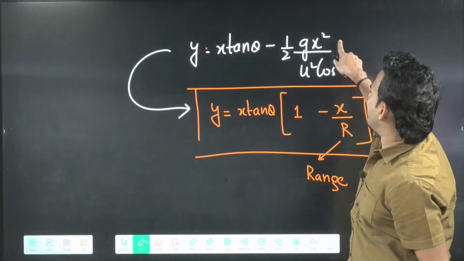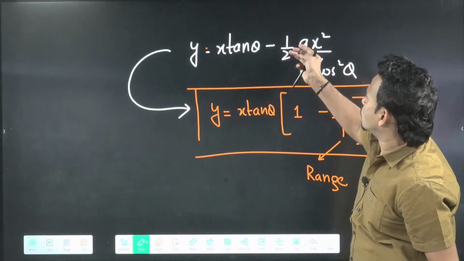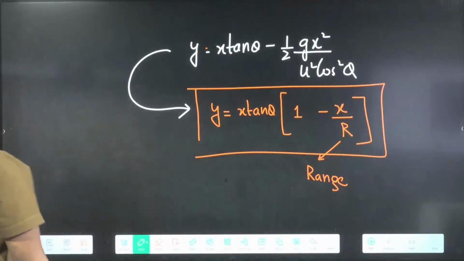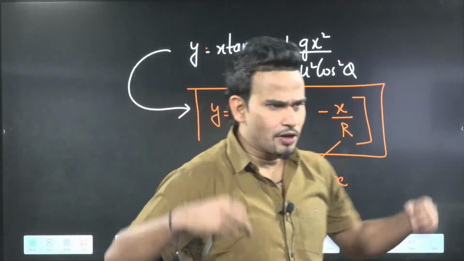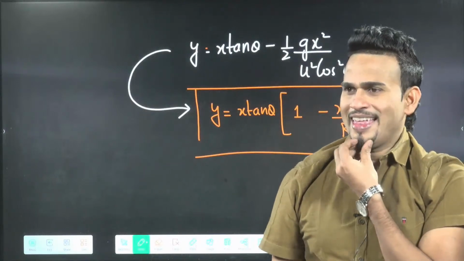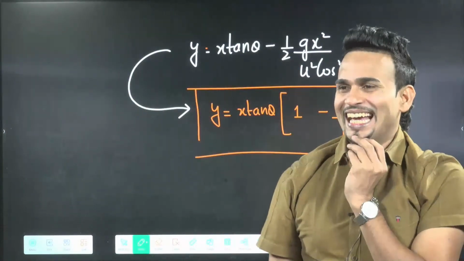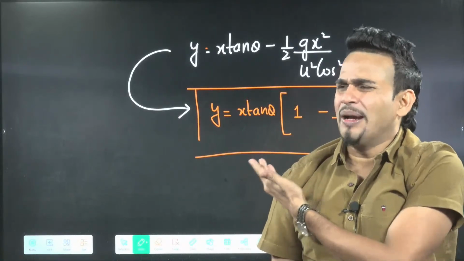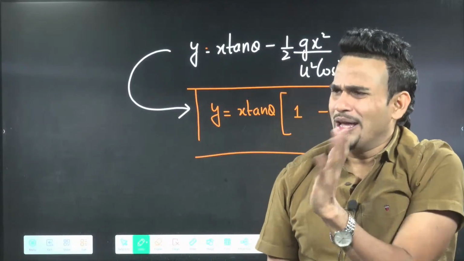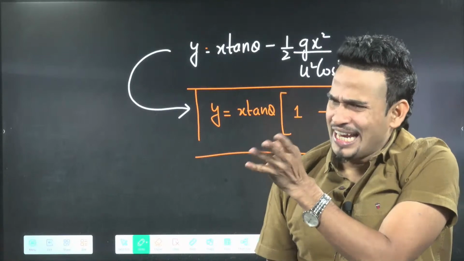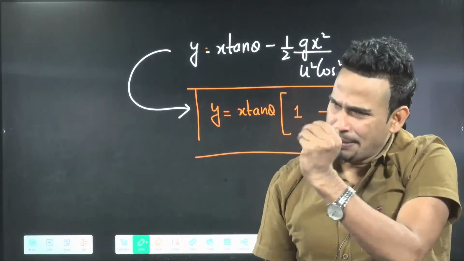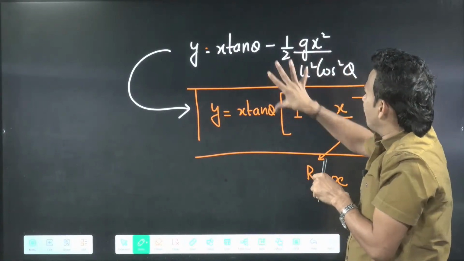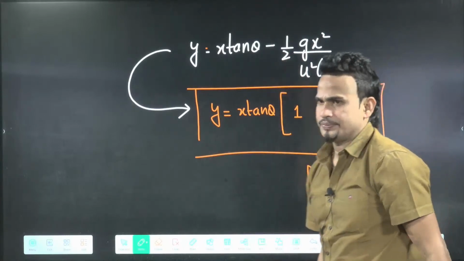You can multiply with sin theta, divide with sin theta, then you can bring this 2 down, g also down, then range will come here. Shall I derive it? Not required. You can multiply and do it by yourself. That is your homework. Derive it by yourself. Multiply with sin theta, divide by sin theta. Then everything will be arranged, and it will come in the form of range.